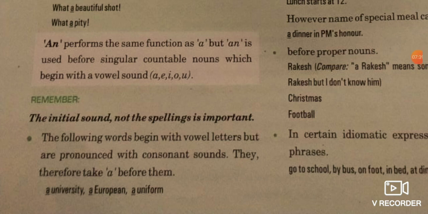The sound is not starting with u or a or e or any other vowel, right? So you should focus on the sound. University, European, uniform. The sound is starting with y, and y is a consonant. So before the sound of a consonant, you have to use a, not an.